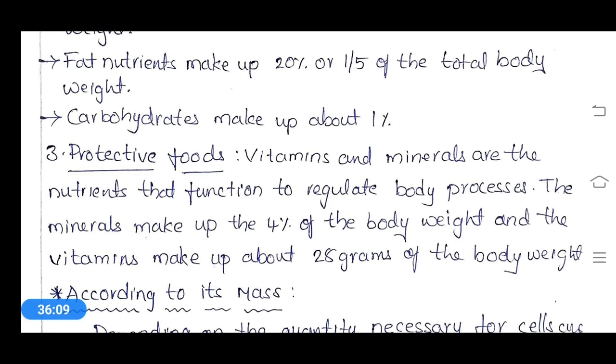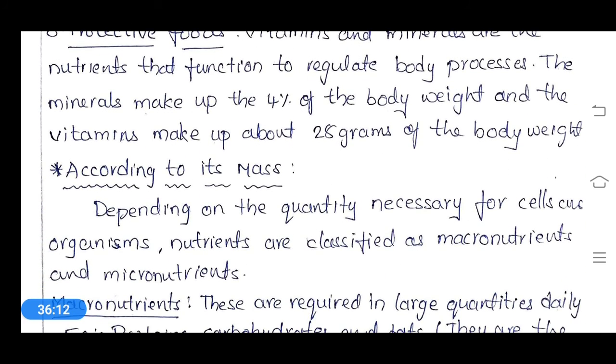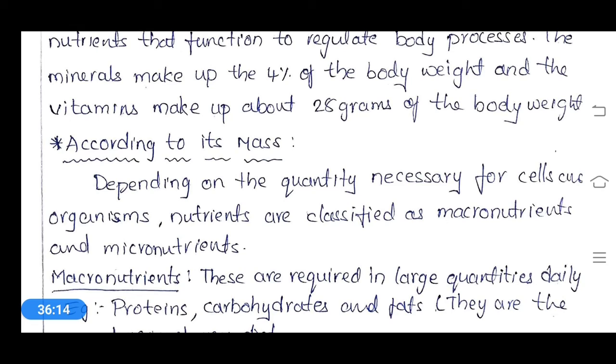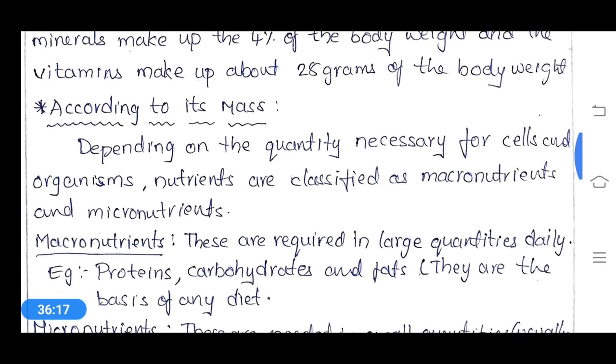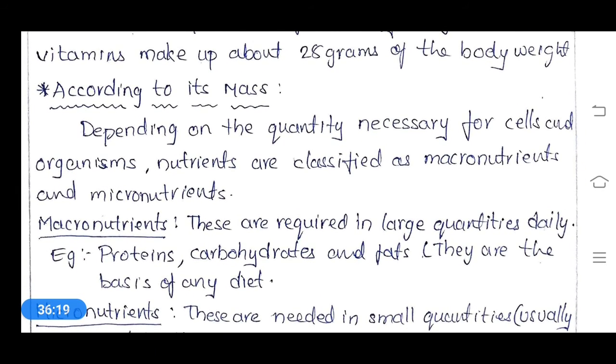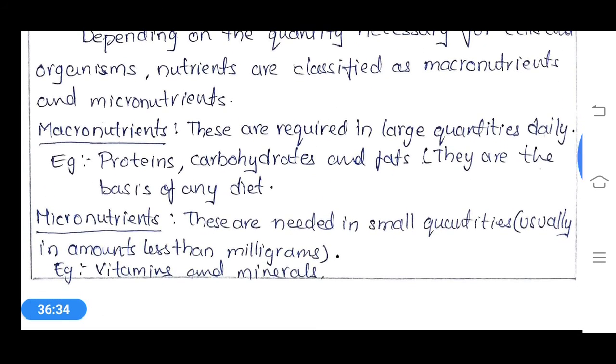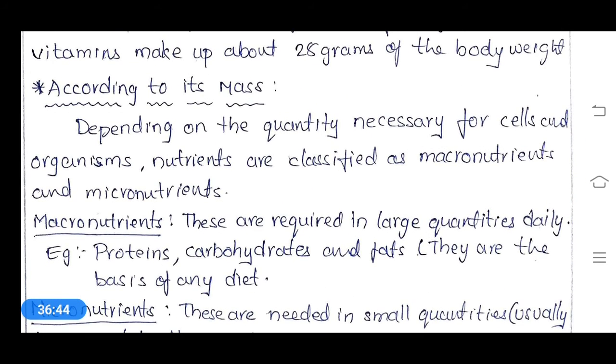They are helpful to regulate our body processes. And the next one, based on the mass, that means how much amount our body requires per day. Based on that criteria, these nutrients are classified into two types: macronutrients and micronutrients. Here macronutrients are obviously proteins, carbohydrates, and fats. And micronutrients are vitamins and minerals. So this is about classification of nutrients.